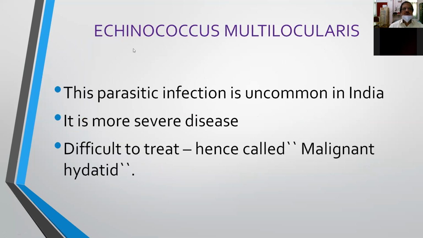And a few words about Echinococcus multilocularis. This parasitic infection is very rare in India, and it is a most severe disease and very difficult to treat. Hence, it is called malignant hydatid. So this is Echinococcus multilocularis. It is very rare in India, and it produces more severe disease that is very difficult to treat. It is called malignant hydatid. So this is about hydatid disease.